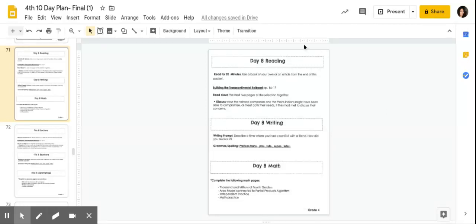We are continuing building the Transcontinental Railroad. They have a couple more pages on that passage. Remember to read for 20 minutes.